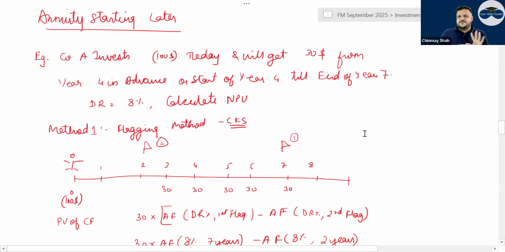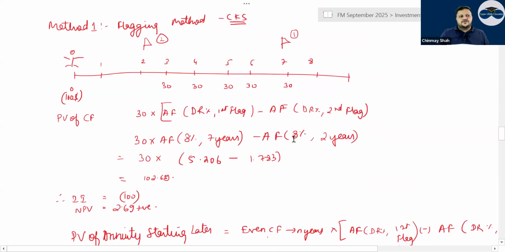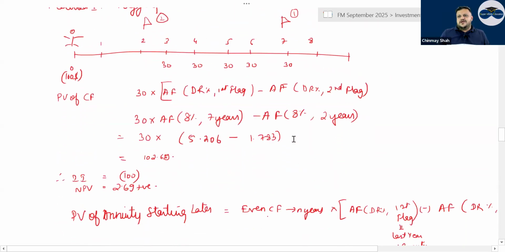Generally, for annuity starting later, what do you do? From whichever year your annuity starts, you first put up a flag at the last year when the annuity ends, and the second flag at 1 year before the annuity starts. You take the annuity factor from the annuity table for both, and the first flag minus the second flag multiplied by the cash flow gives you the sum of the present value of the annuity.